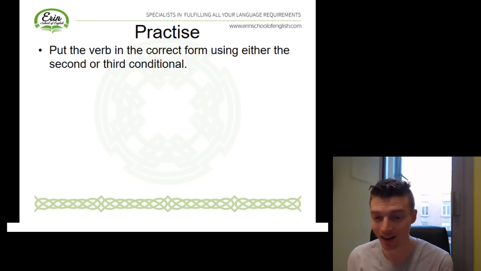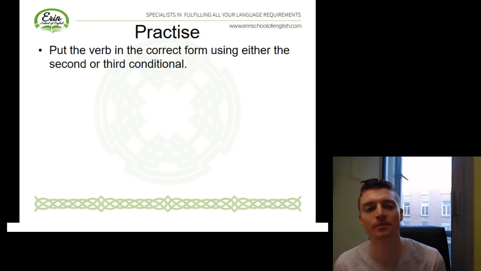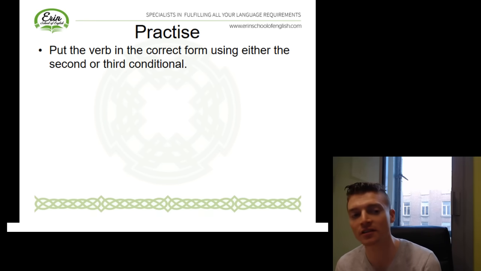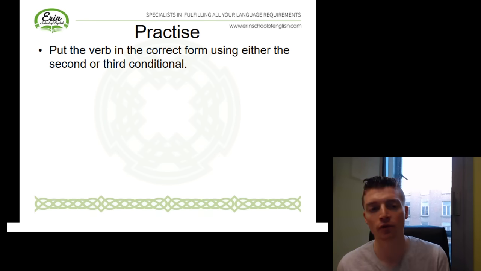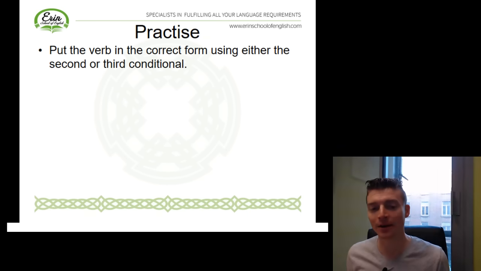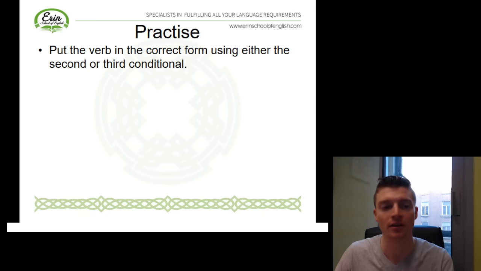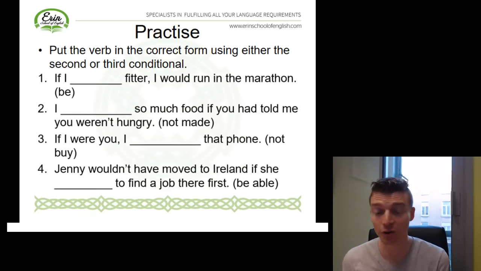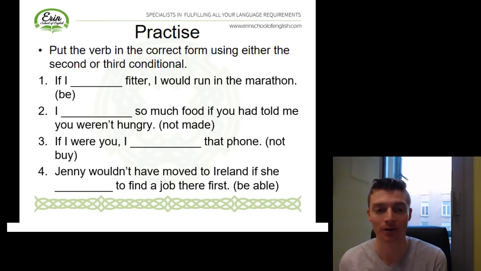Okay, let's do a little bit of practice. So I've got some sentences for you guys. Your job is to put the verb into the correct form. So here I want you to use either the second or the third conditional. So have a look at the sentences, remember what we talked about, and see if you can put the verb into the correct form. And I'll give you guys a minute to think about it, and then we'll correct.